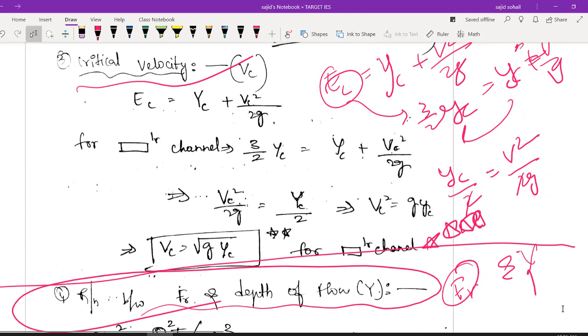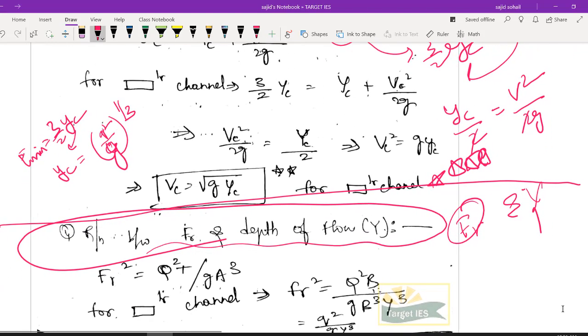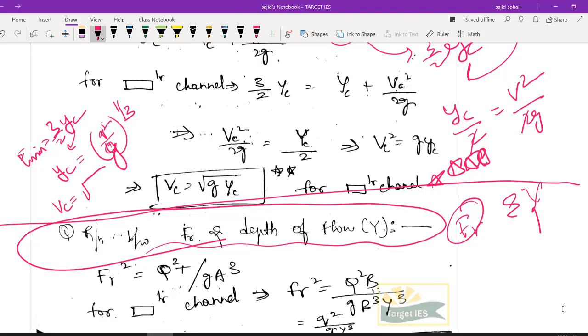You remember the formulas. Minimum specific energy is 3 by 2 YC. And what was your YC value? Q square by G whole to the power of 1 by 3. And what else do you have? You have critical velocity VC, which is nothing but under root G into YC. End of story. You are perfect. This is for rectangular channel. So this was about critical flow in rectangular channel.